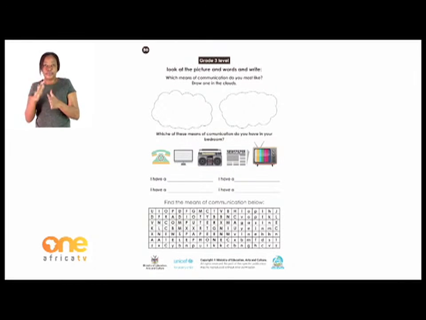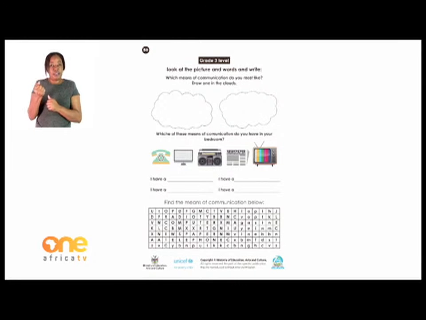And then check again. Which of these means of communication do you have in your bedroom? Which one do you think, or do you know that you have? Is the one that you always use? It's the one that you must have in your bedroom. So which one of those? Is it the first one, which is a telephone? Do you have a telephone in your bedroom? Do you have a television in your bedroom?